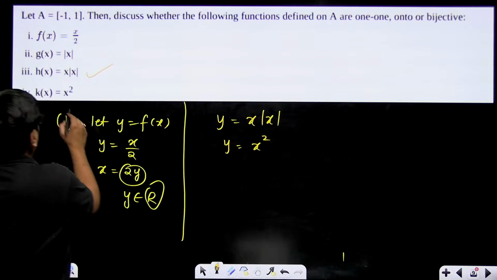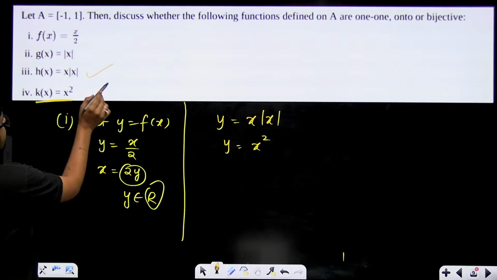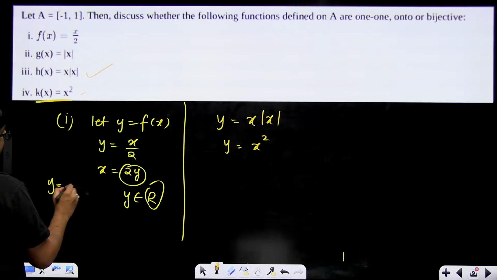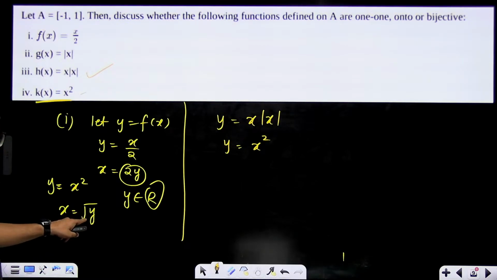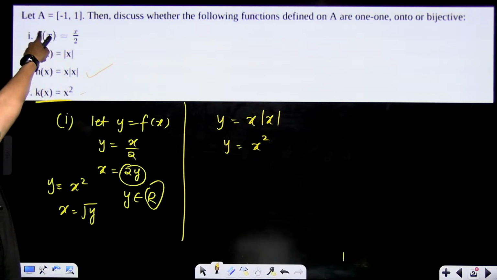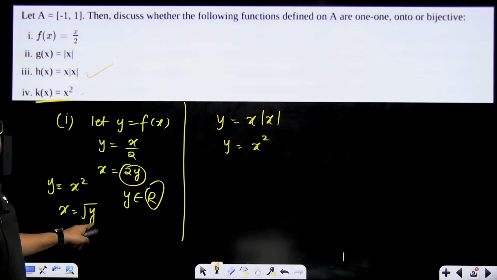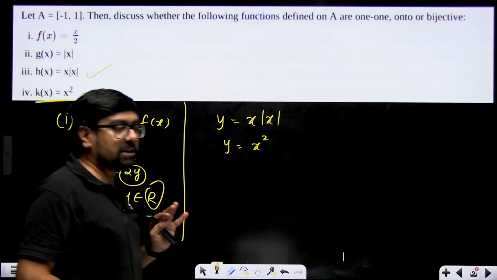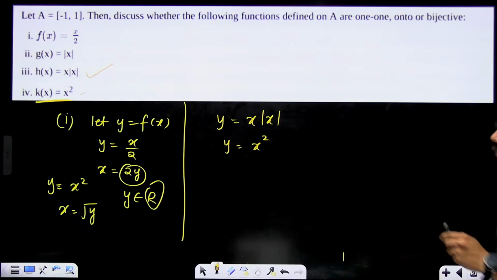Because this was not 1-1. This will be neither 1-1 nor onto, because y will be equal to x square and x will be equal to square root of y. Now y over here can accept only positive values, no negative value. But what is your codomain? Minus 1 to 1. But it will only accept 0 to 1 values. That means range is not equal to codomain. That's why this is also not an onto function.